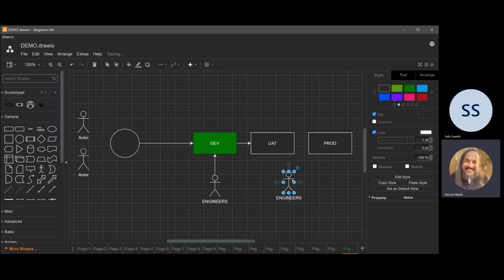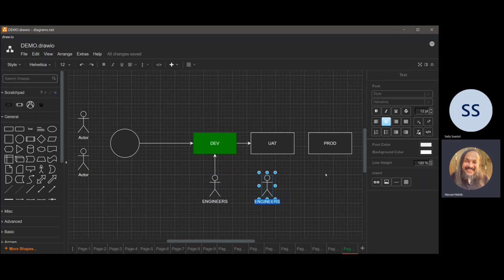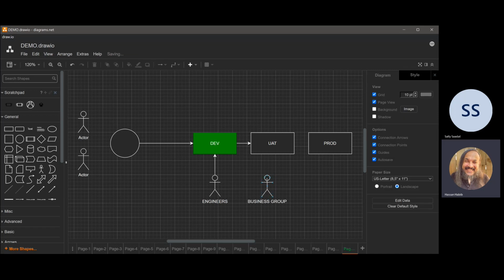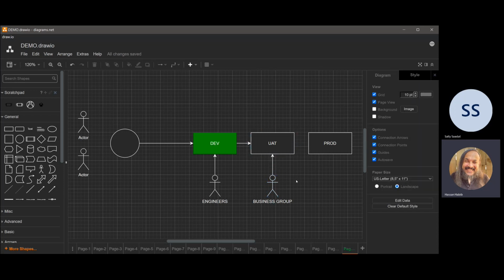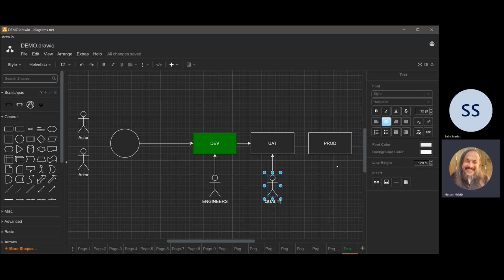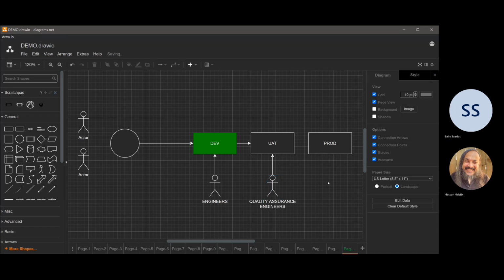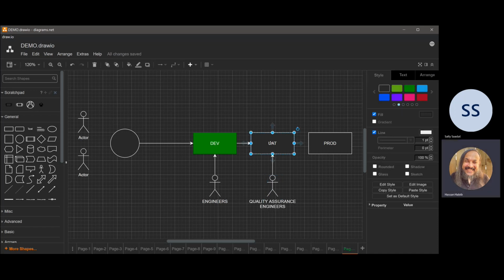UAT stands for, I think, user acceptance or something like that. What that basically means is that you're either a focus group or your business group, right? A business group will go in and say, let's see if these features are actually working the way we expect them to. So they go and they run that UAT environment and they see if this stuff is working properly as expected. UAT also applies mainly to what we call quality assurance engineers. They go in, they say, oh, let's check out and let's validate.